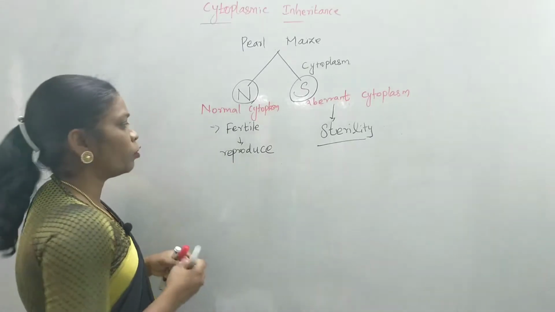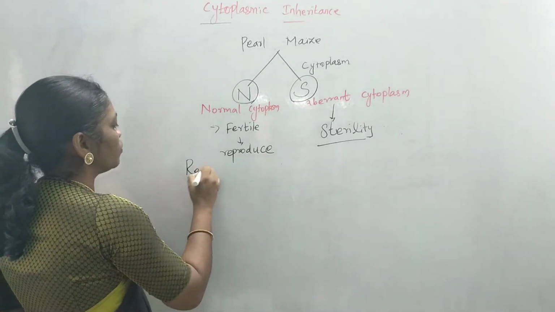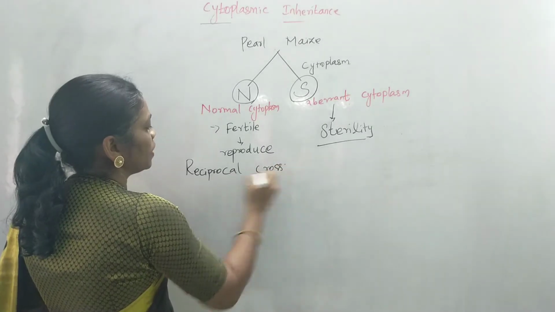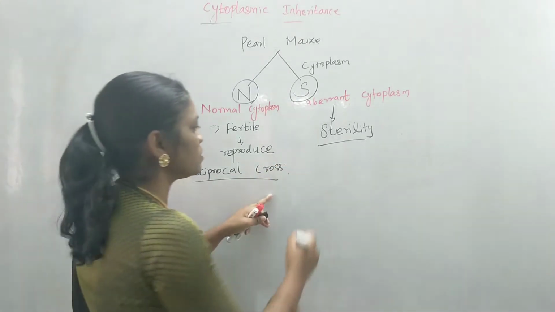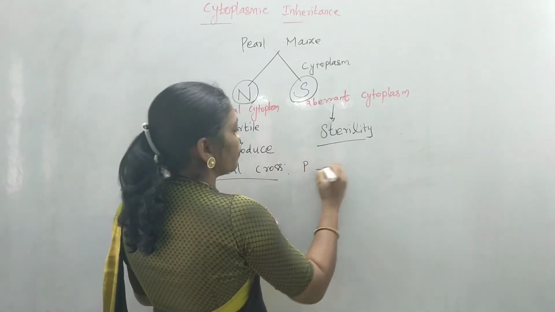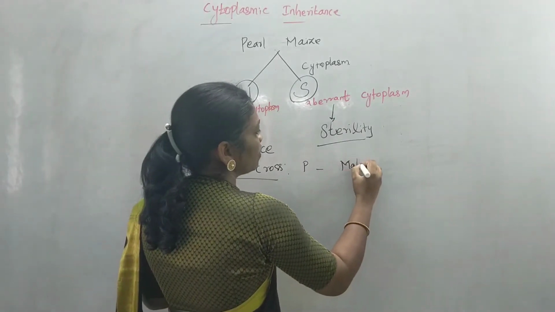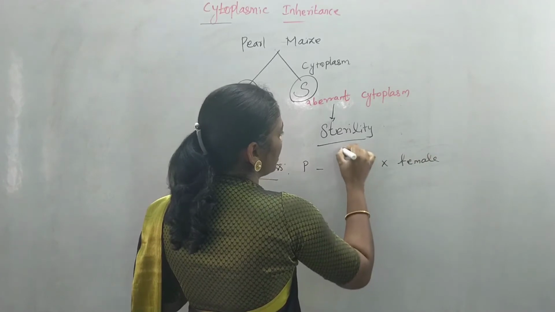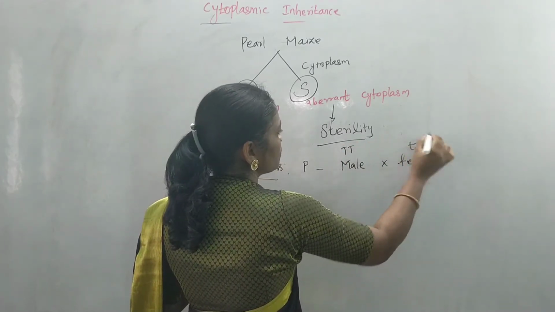When we make a reciprocal cross, what is a reciprocal cross? In one parental generation, they take a male parent and cross it with a female. For example, take capital T here and small t here.